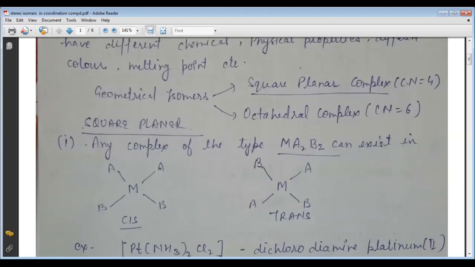Geometrical isomers have also not been found among tetrahedral complexes of the type MA4, where M represents the metal and A the ligands, or MA2B2, where again A and B represent the ligands. These do not show isomerism because all four ligands are equidistant from each other. So this type of isomerism is shown by the square planar and the octahedral complex.